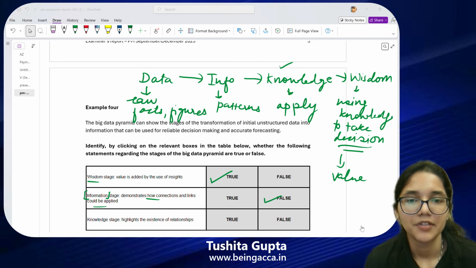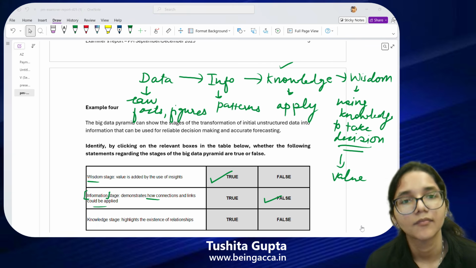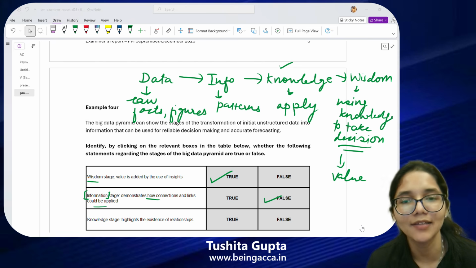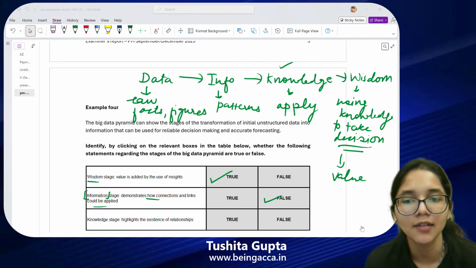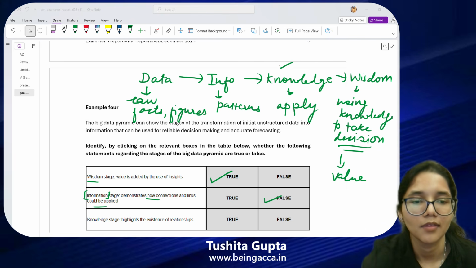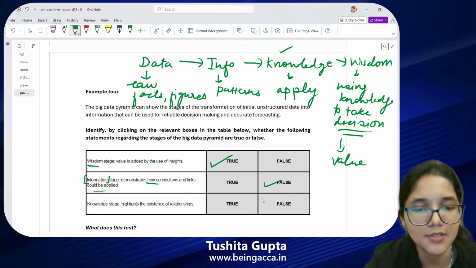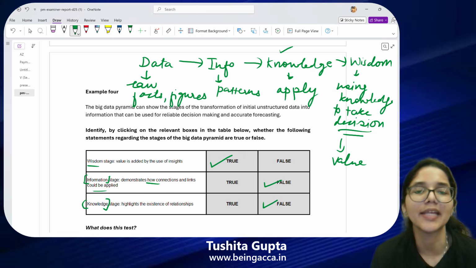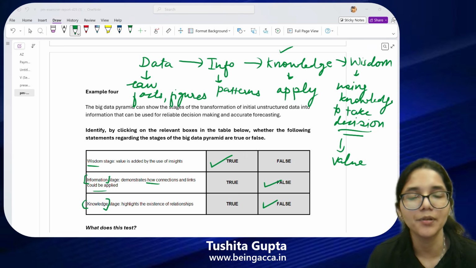False. Reason? We also apply in the knowledge stage. And where do we find whether patterns and relationships exist or not? In which stage do we do that? Information. We do that in the information stage. So this statement is also false. If this word was replaced by information, then I will mark this statement as correct. Are you all with me on this? Is this clear and understood by everybody?